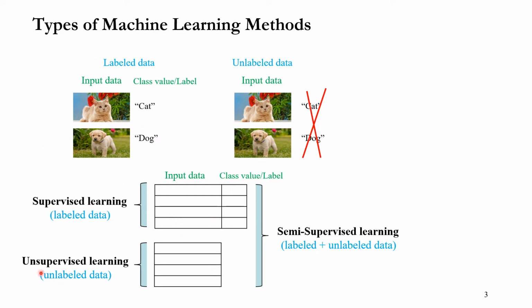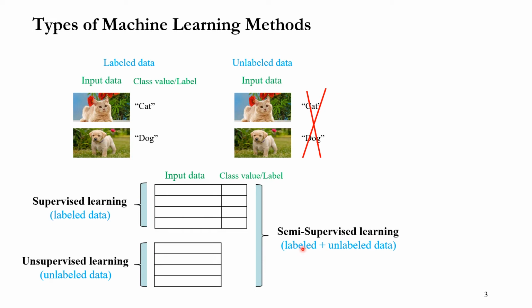Unsupervised learning deals with unlabeled data only, something like this. If your data has no class value, the only option you have is unsupervised learning. Unsupervised learning deals with input data only, no labels. Here this data has no class value.